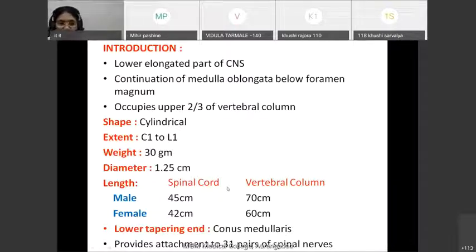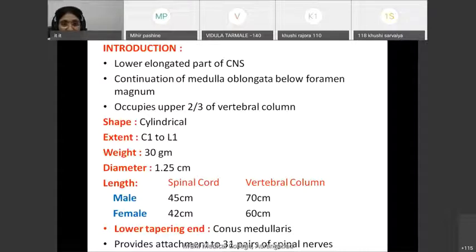And now you also know that it is a continuation of medulla oblongata below the foramen magnum. Now from foramen magnum, up to which vertebra does it extend? It extends up to the lower border of first lumbar vertebra. So the spinal cord extends up to lower border of first lumbar vertebra.